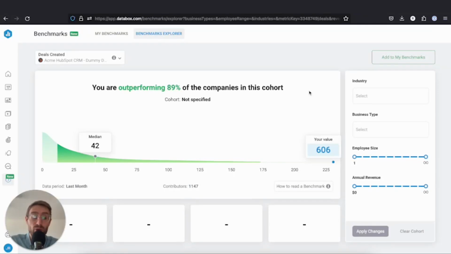Okay, in this video, we're going to talk about how you can compare your company or team's performance to other companies like yours using Databox Benchmarks. To access benchmarks, just click on the benchmark tab on the left-hand side.